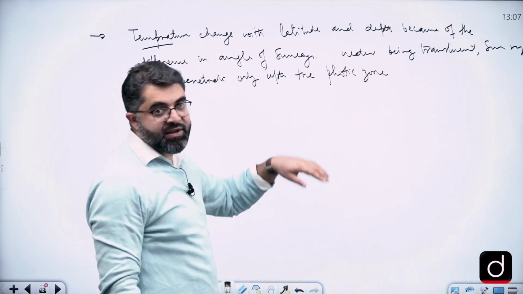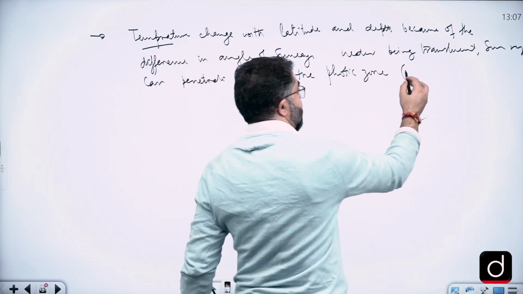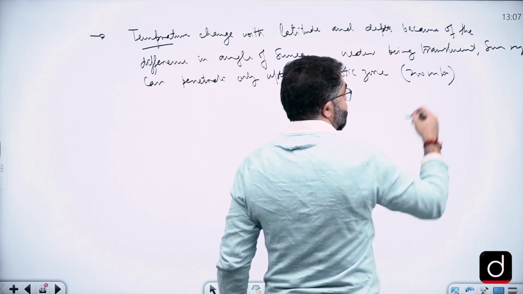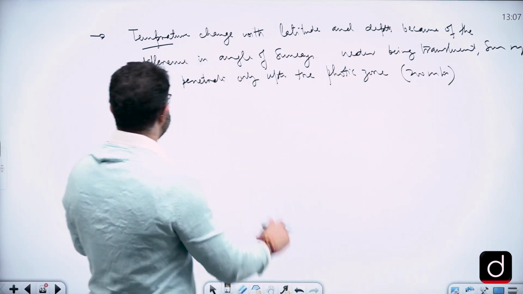Photic zone means the zone up to which sun rays can penetrate, that is up to 200 meters. Right? This is the temperature change.